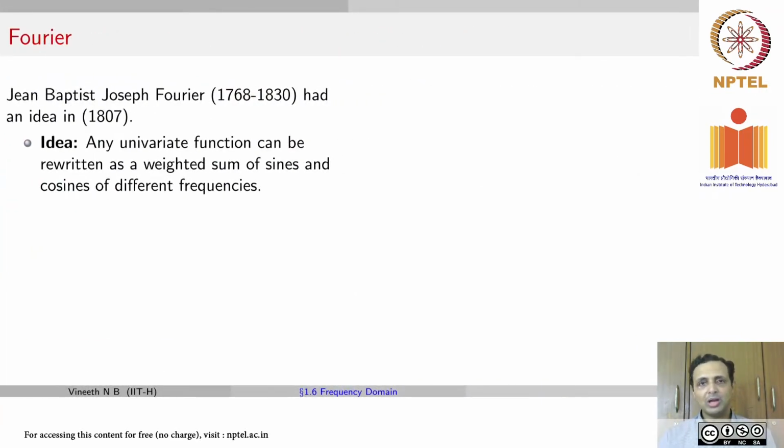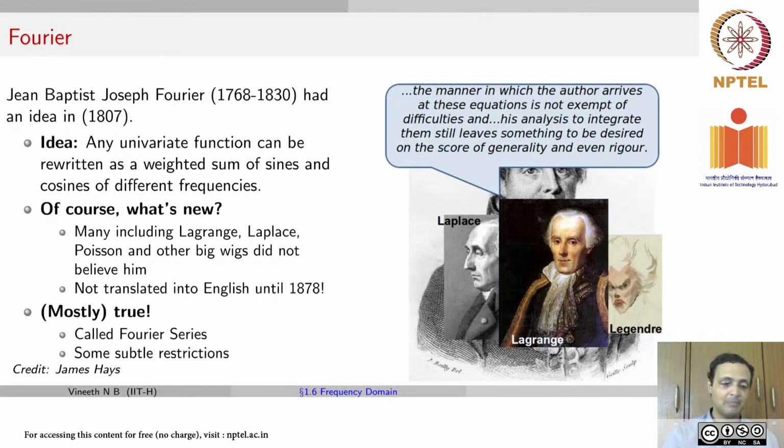When we talk about images in the frequency domain, we mean Fourier domain. And when we say Fourier, we go back to the scientist Fourier, who lived in the 18th and early 19th century, who proposed way back in 1807 that any univariate function can be written as a weighted sum of sines and cosines of different frequencies. Unfortunately, at that time, many people said, of course, what's new? You probably heard about it in some place. But many scientists, including Lagrange, Laplace, Poisson, and many others, did not believe the idea.